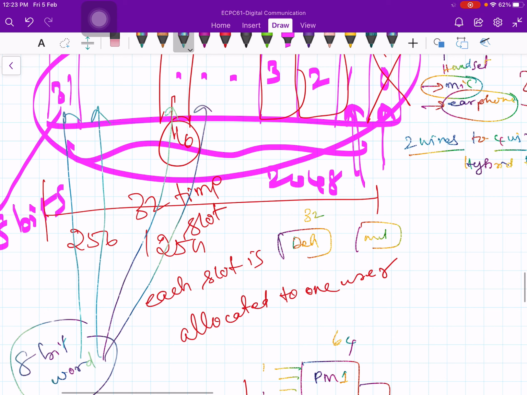Okay, now let us talk about slot number 0. As I said, slot number 0 is reserved for synchronization purposes. So there is a special bit sequence used here for synchronization, and this special bit sequence will vary from one frame to another.